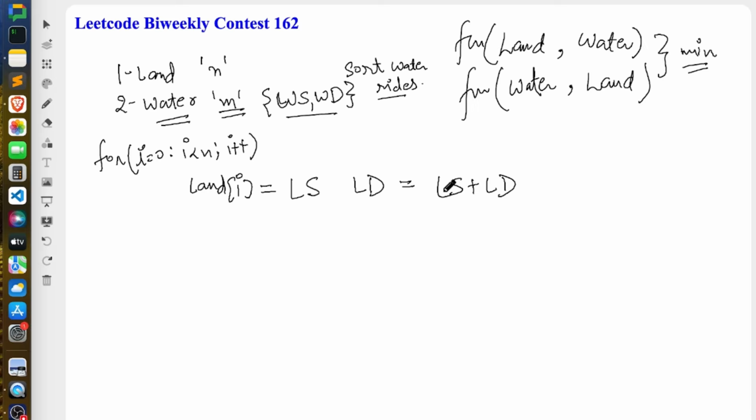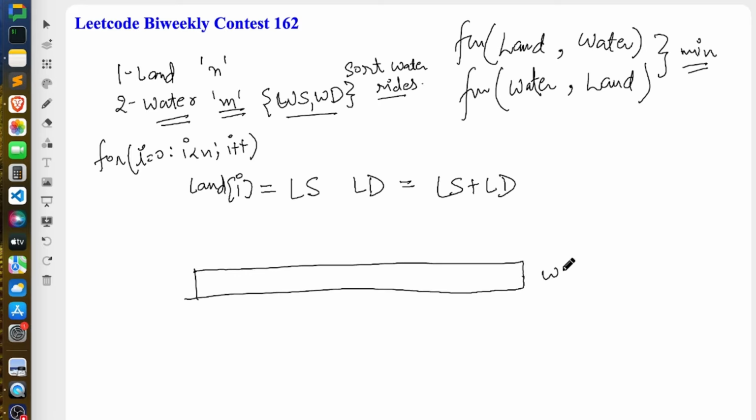Now I will search. Once you sort it, let's say this is your water ride. After sorting, I will search which water rides have start time less than or equal to the finish and which ones have more.